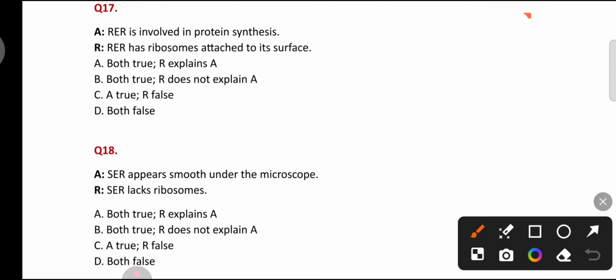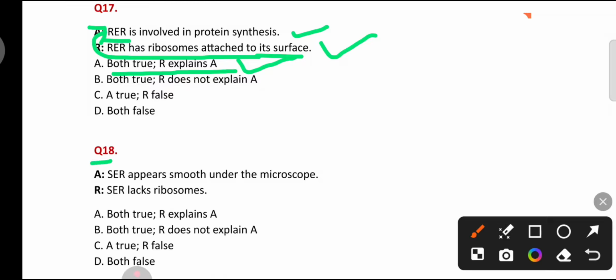Assertion: Rough endoplasmic reticulum is involved in protein synthesis. This is correct. Ribosomes present in the rough endoplasmic reticulum help in protein synthesis. Reason: Rough endoplasmic reticulum has ribosomes attached to its surface. This is also correct. And due to the presence of ribosomes, it helps in protein synthesis. So here both assertion and reason are true and reason explains assertion.